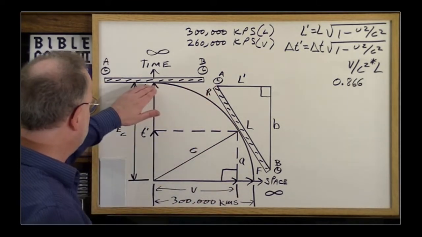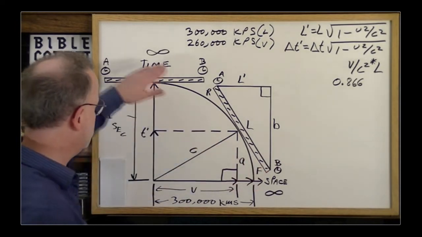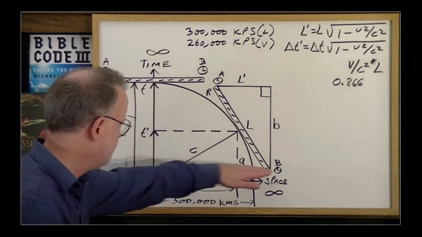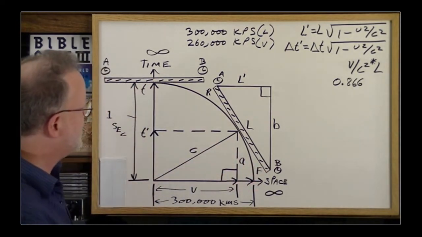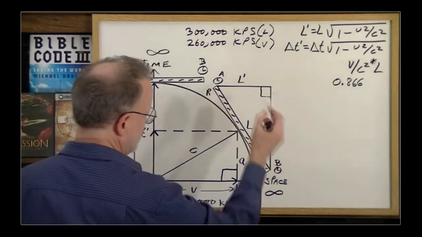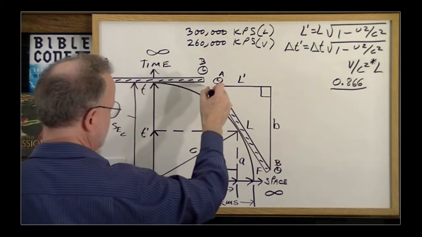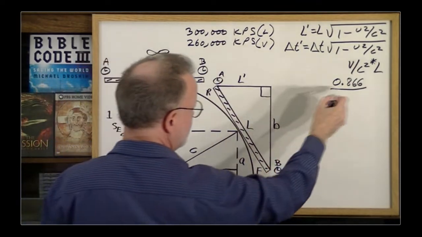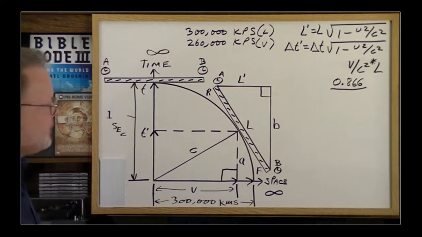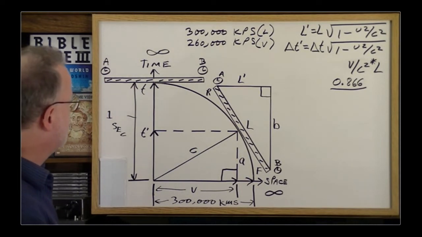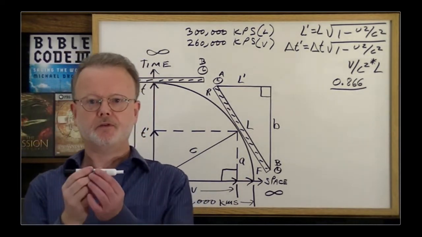Clock A is lined up with this point in time. Clock B is lagging behind in time all the way down here. And so that means that clock A is ahead of clock B by this much time, because I've placed the clocks right at the ends. So they're not synchronized.